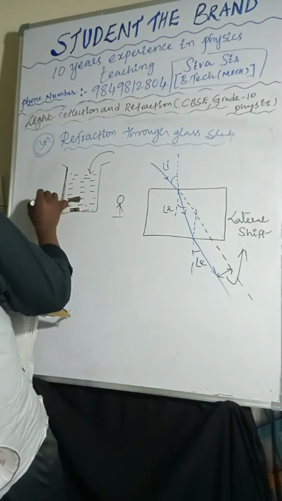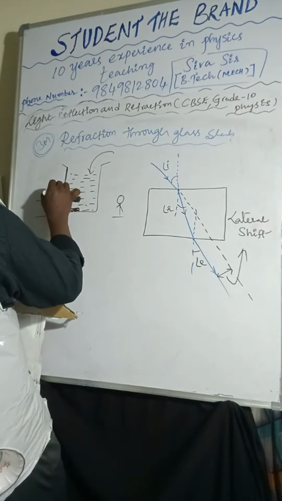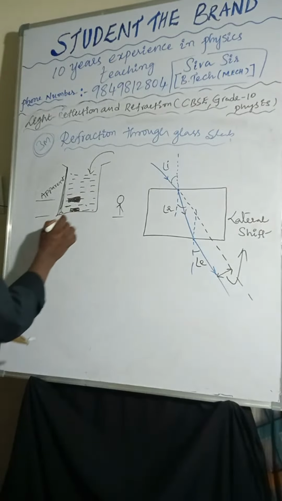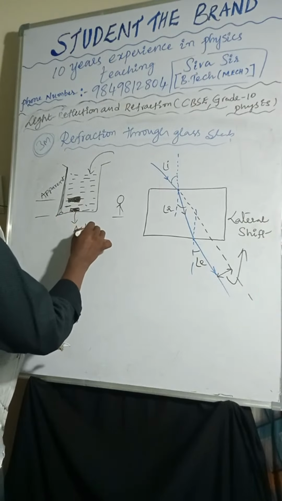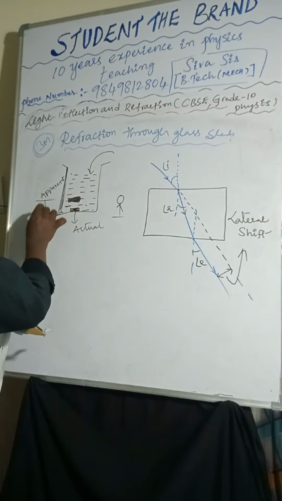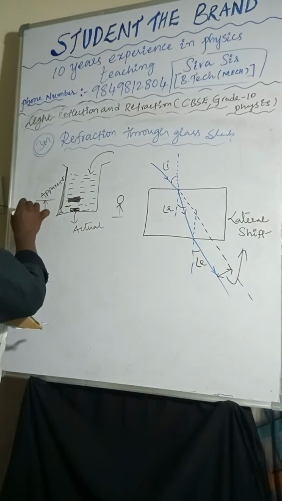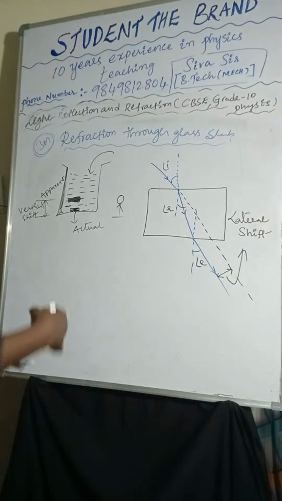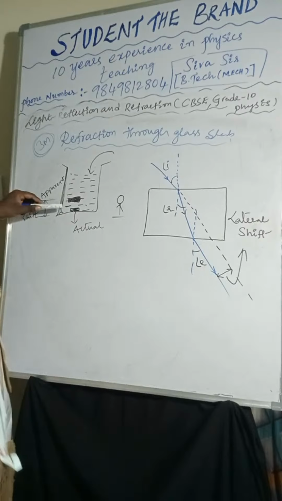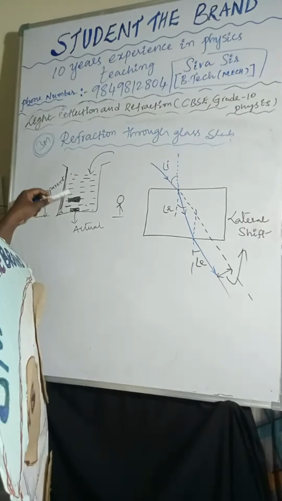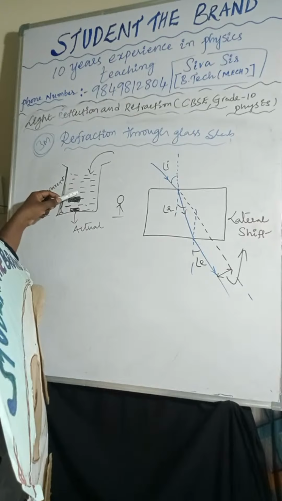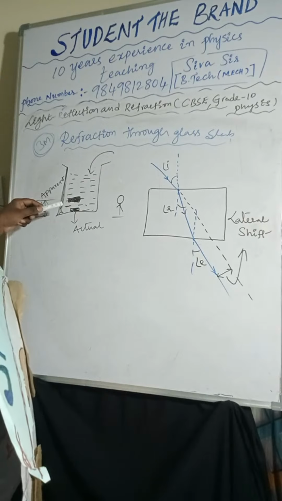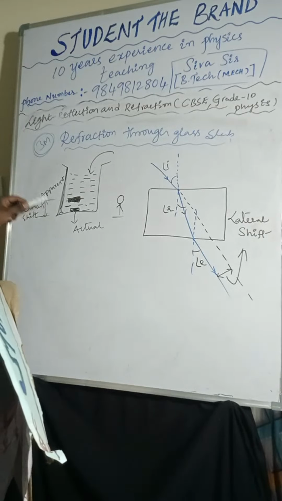Actually, this is the apparent position of the coin, and this one is the actual position of the coin. The vertical distance between the apparent position and the actual position is called vertical shift. Vertical shift is nothing but the vertical distance between the actual position and the apparent position.